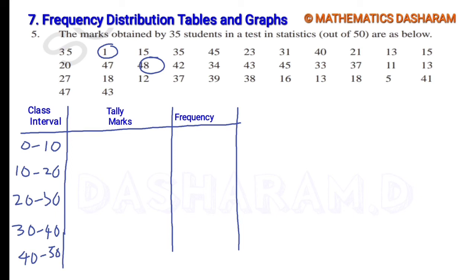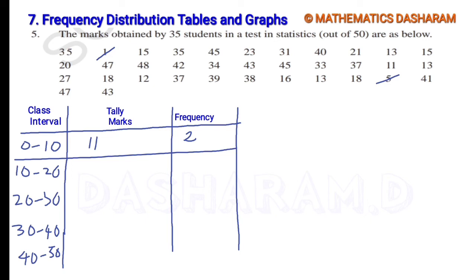Now coming to tally marks. 0 to 10 means 0 to 9.9 belongs to the first class interval. Here only 2 tally marks, so the frequency is 2.